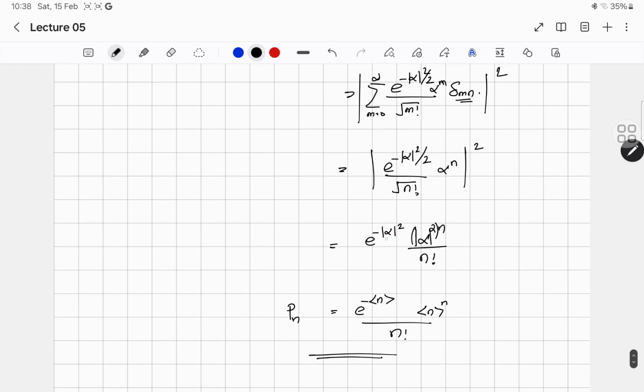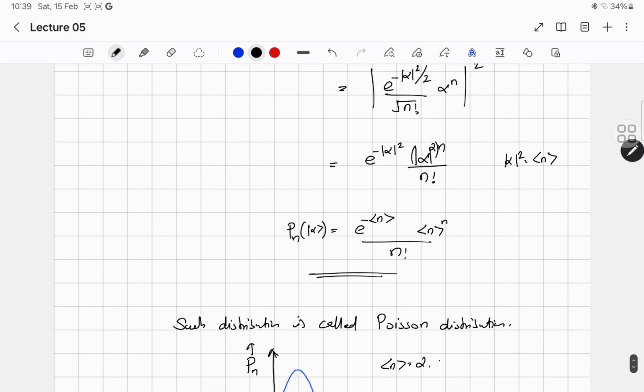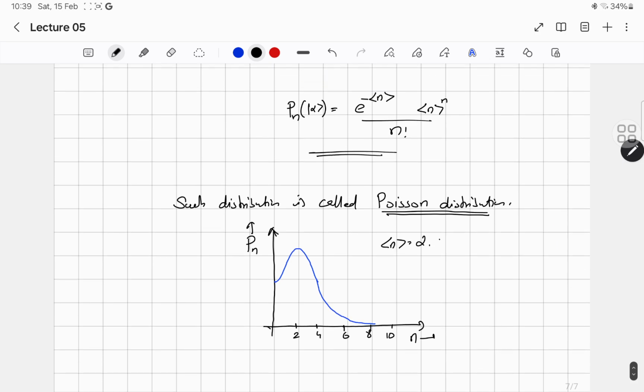Remember, this mod alpha square is nothing but the expectation value of the photon number, our average photon number. So the probability to find n photons in the coherent state ket alpha would be e raised to minus the expectation value of n, times that expectation value raised to n, divided by n factorial. This kind of distribution is called the Poisson distribution. If you plot the graph between the probability to find the number of photons and the number of photons, n can start from 0 up to 10.